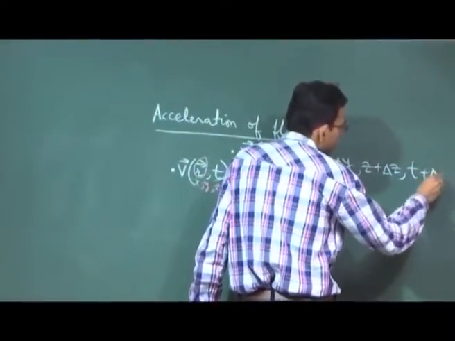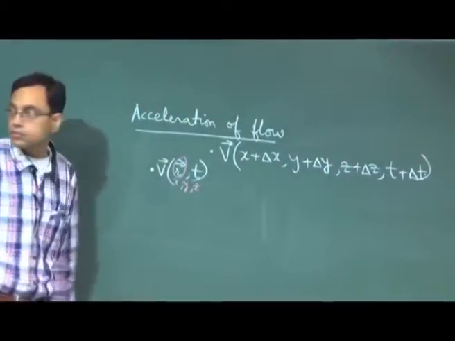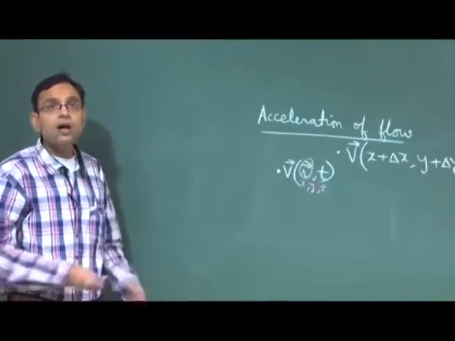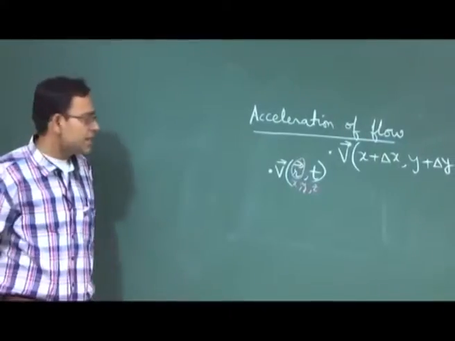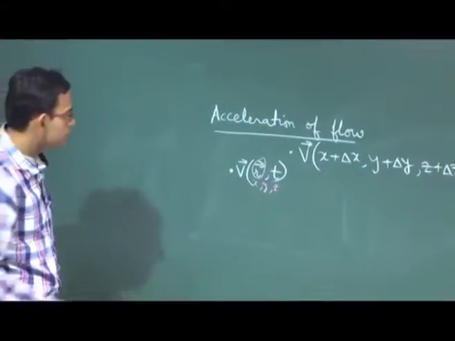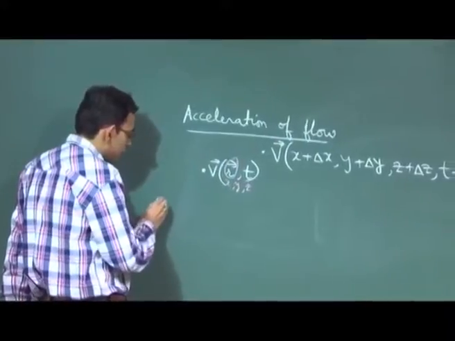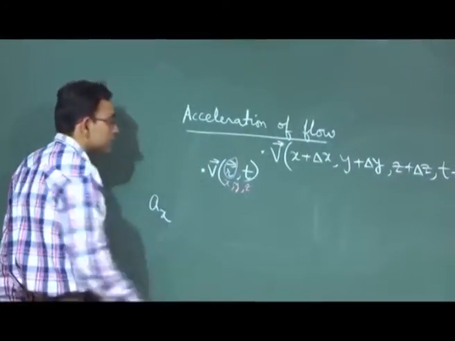So, it is t plus delta t. So, this is also Eulerian description. So, now what is the acceleration of flow? Let us say we are interested to find out acceleration along x.